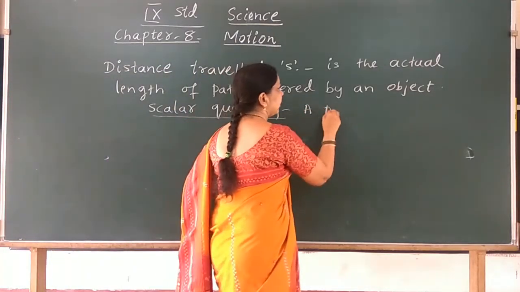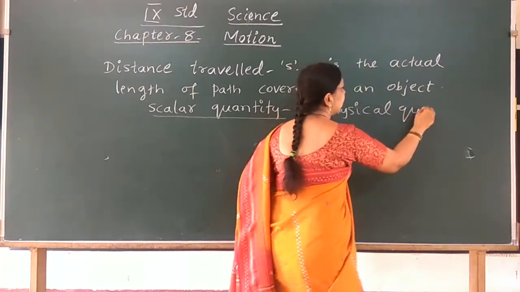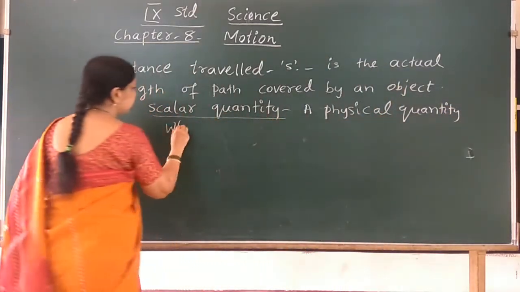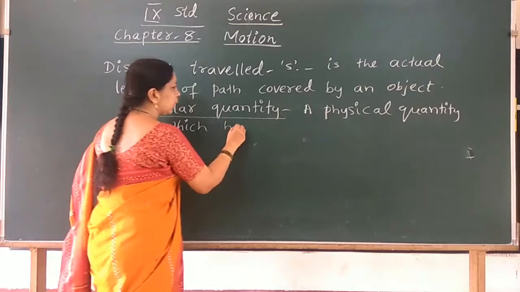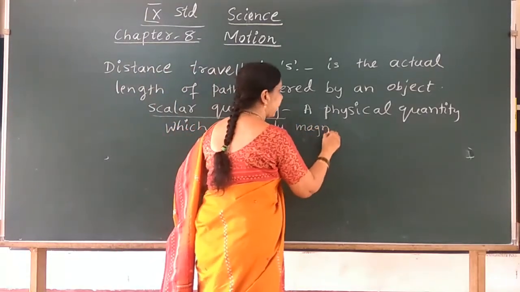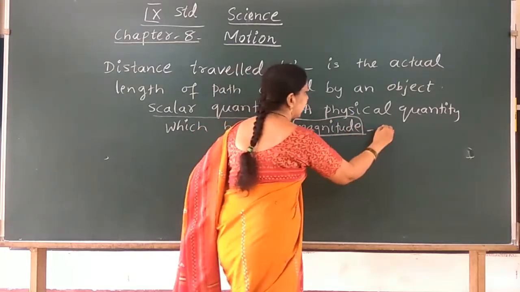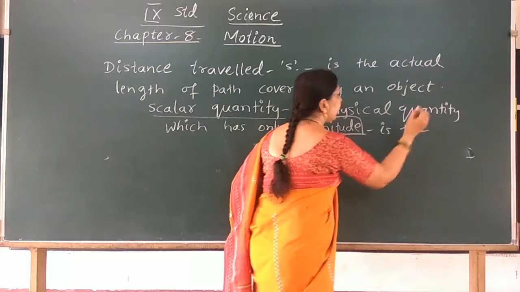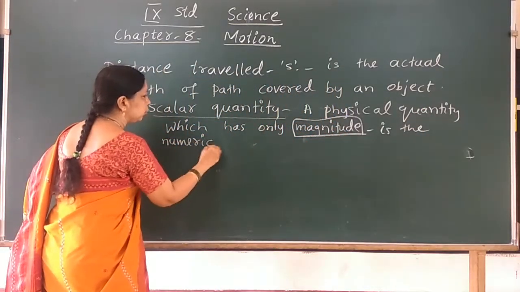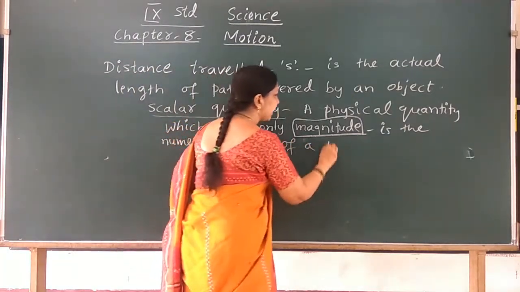A physical quantity which has only magnitude. Magnitude is the numerical value of a physical quantity.